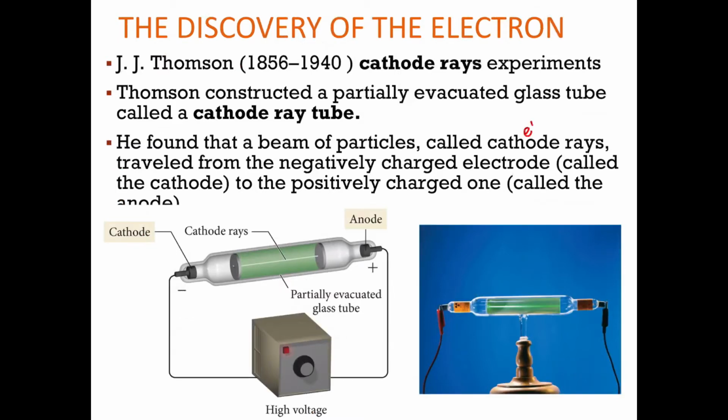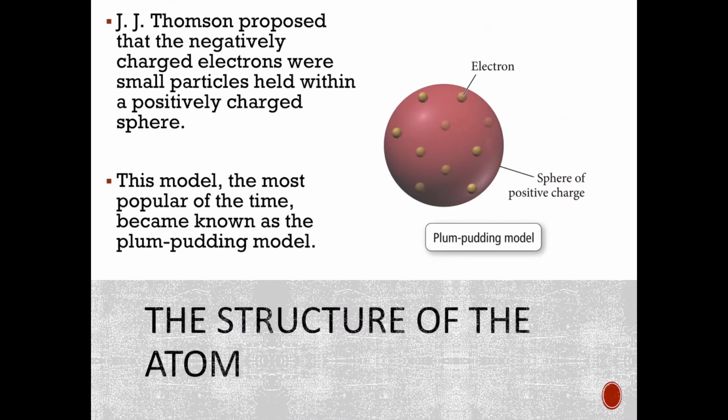And he found that a beam of particles, which he called cathode rays, aka electrons, right, negatively charged stuff, traveled from the negatively charged end, so from this side, and they went to the positively charged end, called the anode. So they're going from the cathode to the anode, my apologies. And so he said, okay, whatever is in there must be negatively charged because it's being repelled by the negative side. It's leaving the negative side and it is attracted to the positive side. So whatever in there must be negatively charged to be attracted to that positive end.